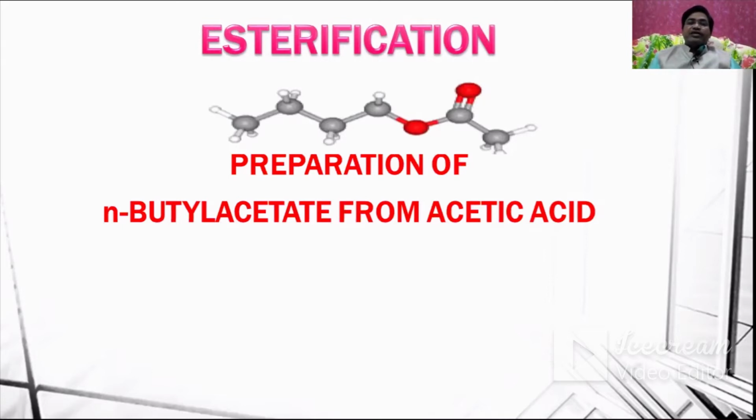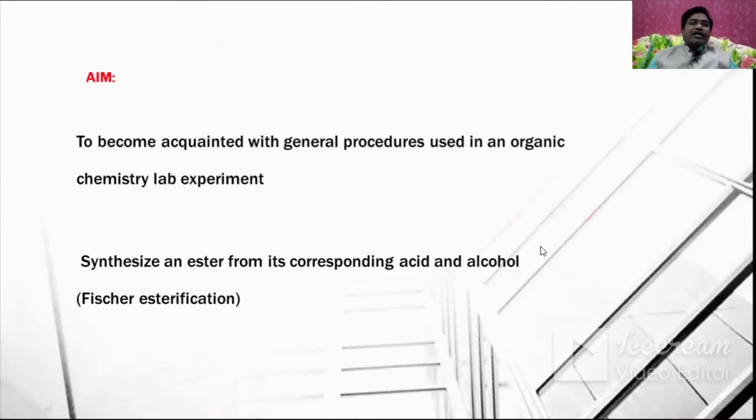You can observe here, the red color ones are the oxygens, and the blue ones are the carbons. This is a ball and stick model of N-butyl acetate. Then what is the aim?